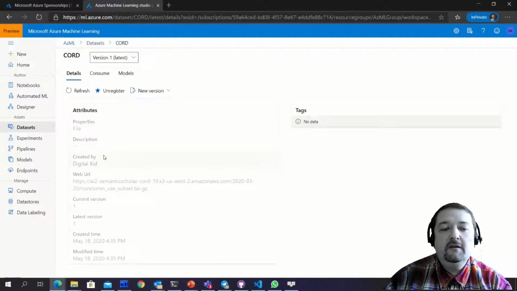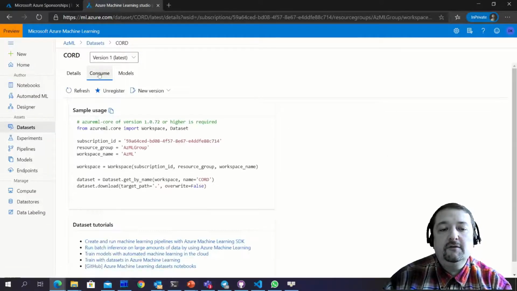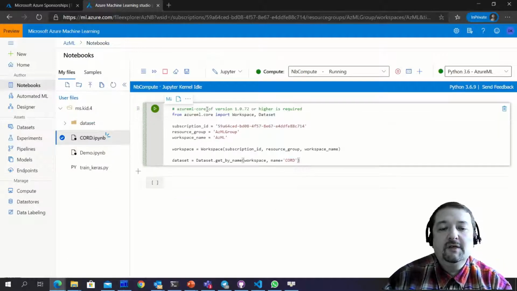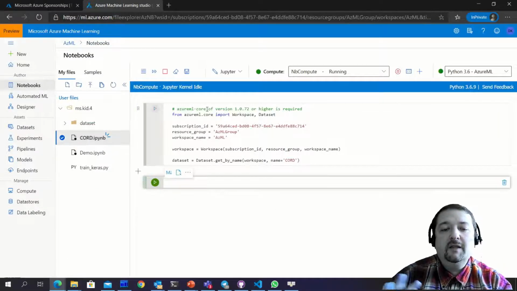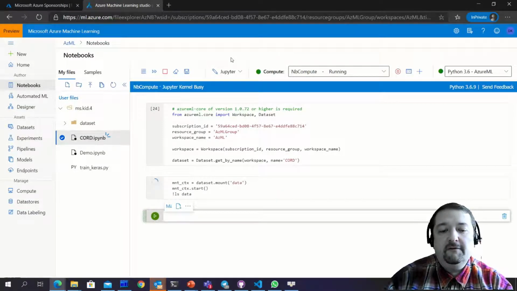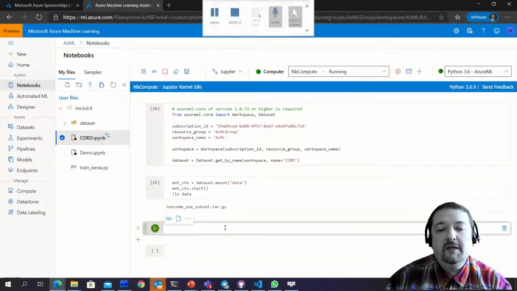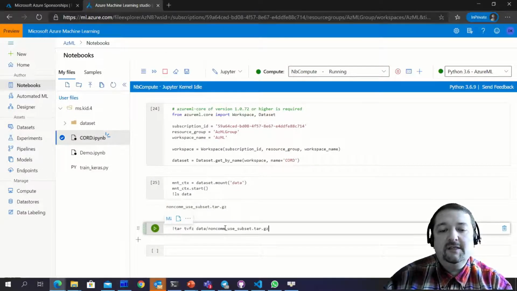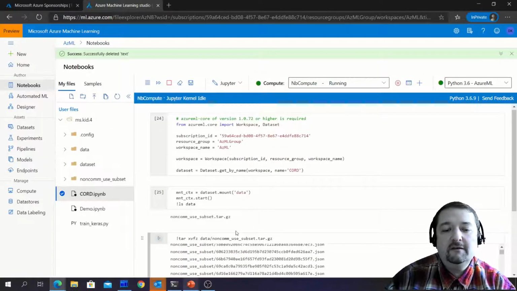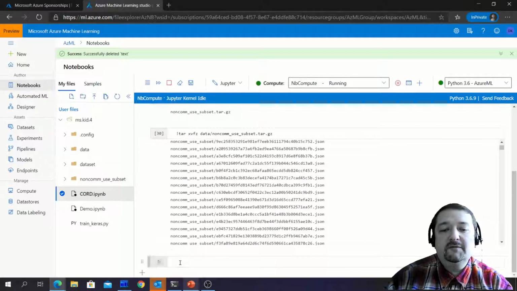I can go in, and in the consume section, I can see the Python code which can be used to get this dataset. I can grab this code, go to notebooks, and paste it here. And with one click, I get access to this online dataset. Then, because it's a file dataset, I can mount it into a directory. And you can see once I mount it, I can see this file. The only thing that I need to do is extract it.